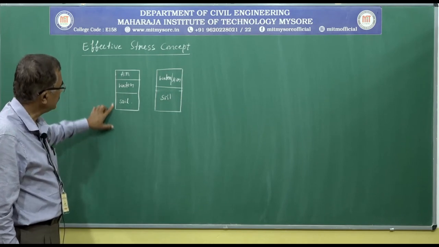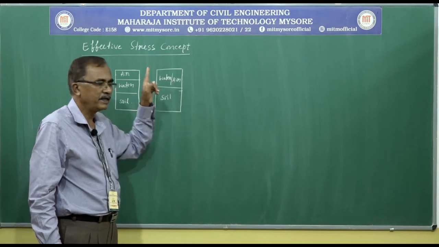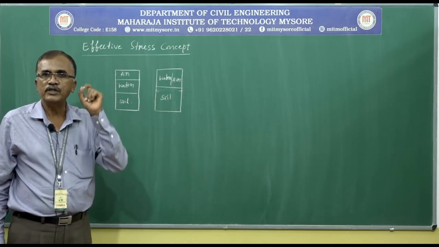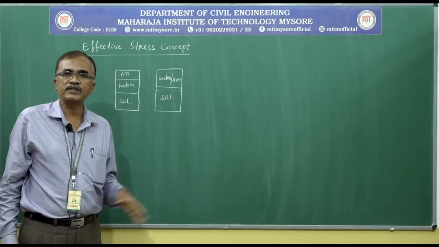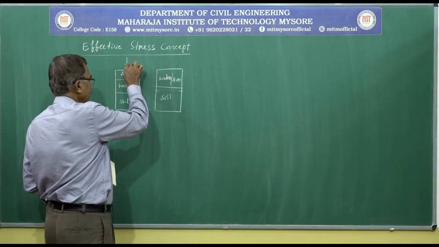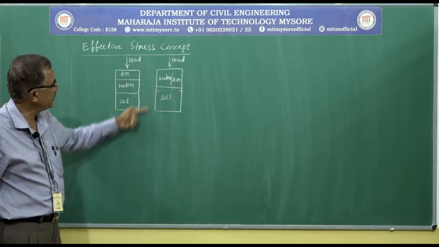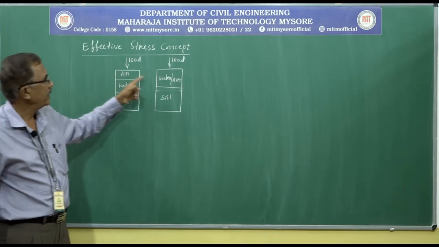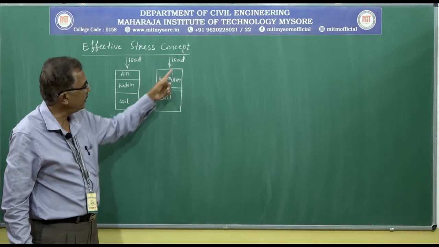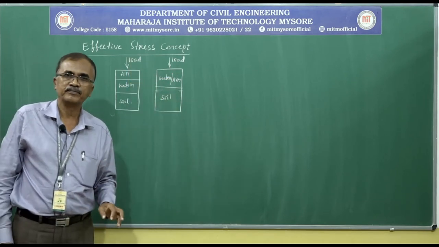Whether soil is in partially saturated, saturated or dry condition, it should resist the load coming on it.